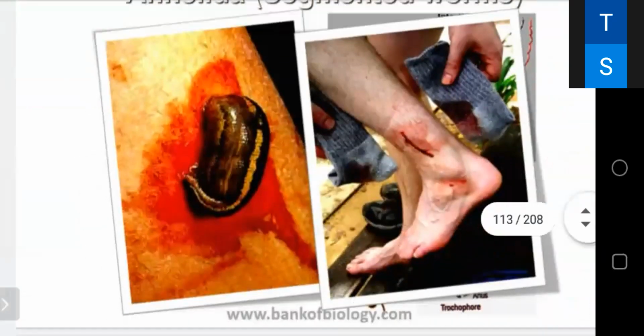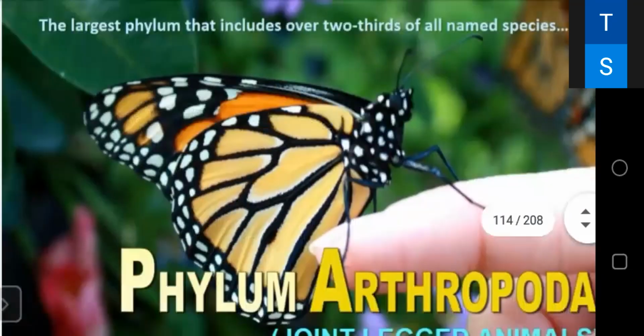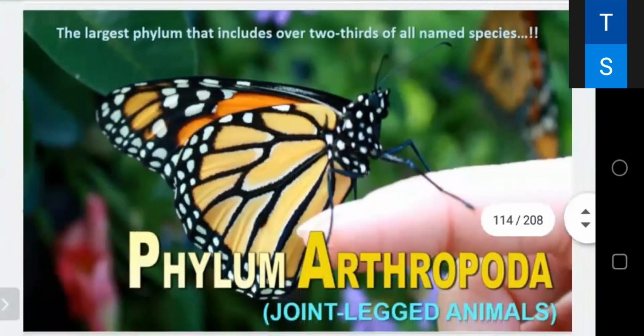Now the next is arthropoda. The very important thing about the arthropods that I already discussed, they are having a jointed foot. That is a characteristic feature. That is their unique feature, and they are the first and simplest segmented animals. They are commonly called jointed legs animals.